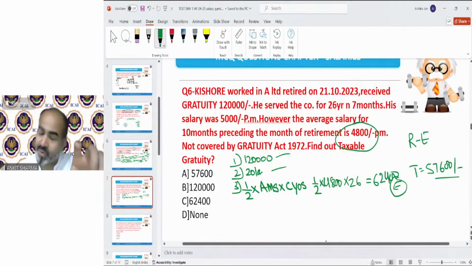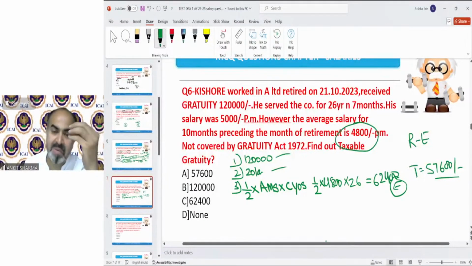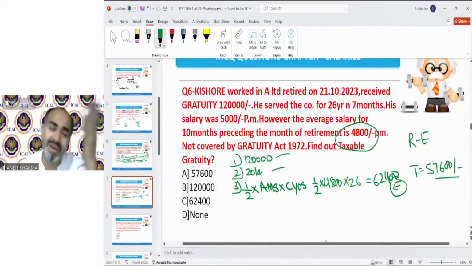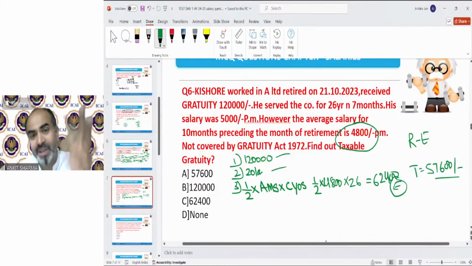Because this kind of question will be asked in the examination in case of gratuity. But what will happen? Out of 10 students, maybe 5 or 6 or 7 will attempt it correctly, and maybe 2 or 3 are going to solve it wrong, even when they have solved this question correctly earlier at home or at the time of their study. But in the examination, they make silly mistakes.